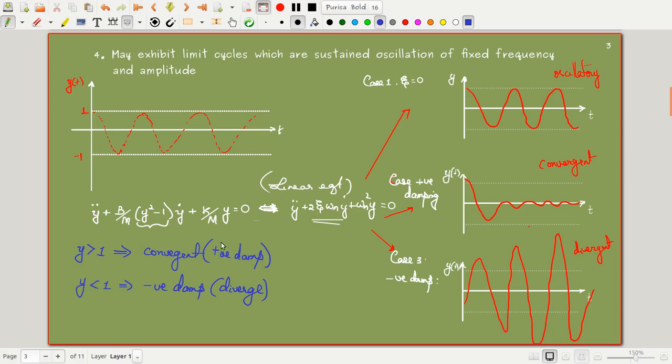trying to diverge. Okay, so what happens here is, I'll start with y greater than 1, so it wants to reduce the oscillations. It starts from here, even though the amplitude is more, it tries to reduce the oscillations and come to zero. But what happens in this case is it reduces the oscillations, and when it comes inside this one, y is again less than 1.